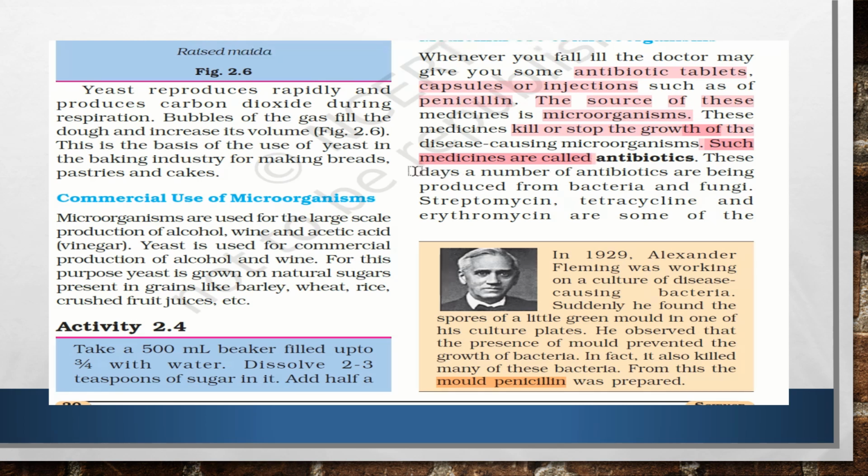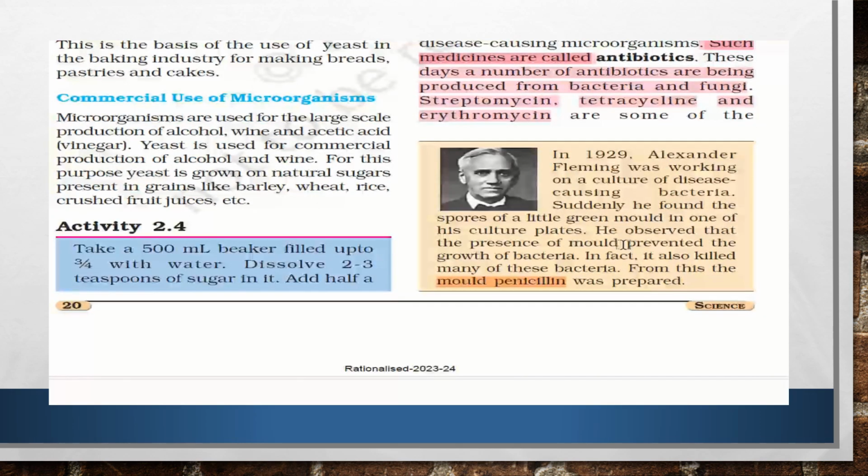These days a number of antibiotics are being produced from bacteria and fungi. Mention may be made of streptomycin, tetracycline and erythromycin. Who first invented the antibiotic? In 1929, Alexander Fleming was working on a culture of disease causing bacteria. Suddenly he found that a little green mold among his cultures was not allowing other bacteria to grow properly, or was killing them.